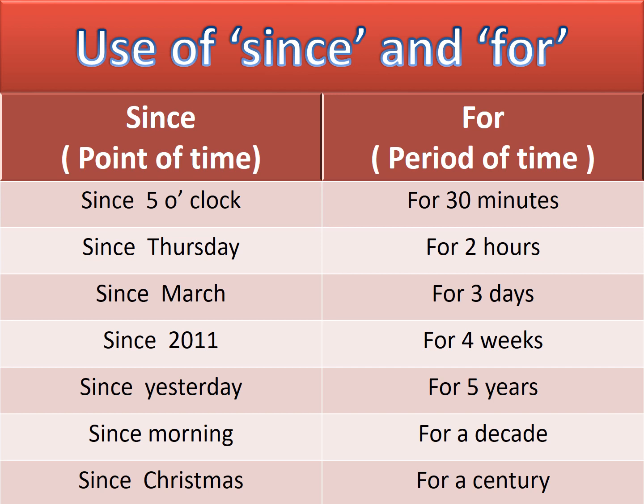For is used with period of time, that is when duration is there. For example, for 30 minutes, for 2 hours, for 3 days, for 4 weeks, for 5 years, for a decade, decade means 10 years, for a century, century means 100 years.